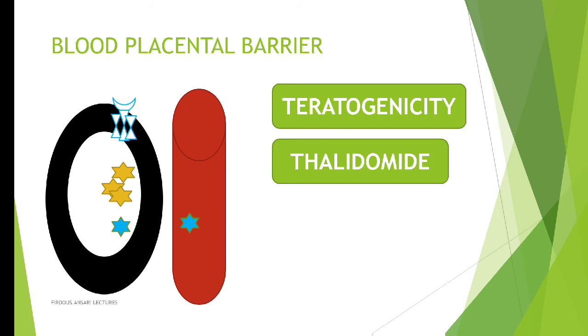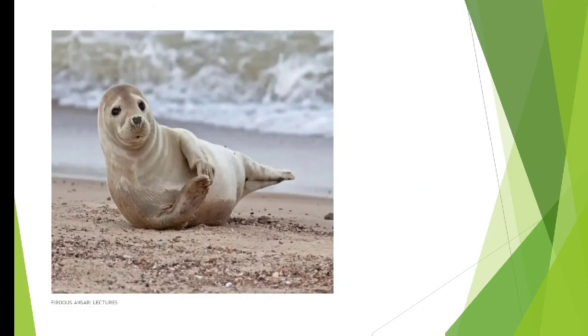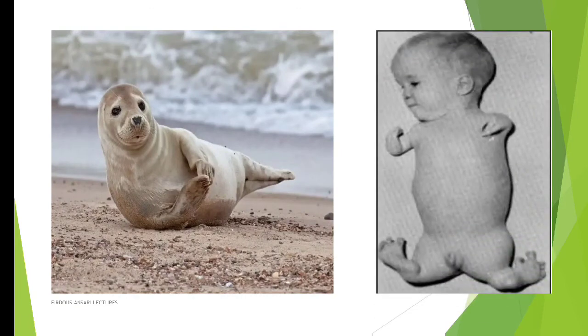Previously, it was used for morning sickness. Normally, pregnant ladies suffer from morning sickness. Morning sickness means in the morning time there will be lots and lots of vomiting and nausea. So to prevent them, thalidomide was being prescribed by various doctors. But thalidomide can easily cross the barrier of the placenta and is likely to affect the fetus, so that the baby is born with some kind of abnormality, and that problem is known as phocomelia, also known as seal limbs. So you people might be knowing a seal. This is a seal, and the baby is born just like the limbs of a seal, like this. So this is a baby.